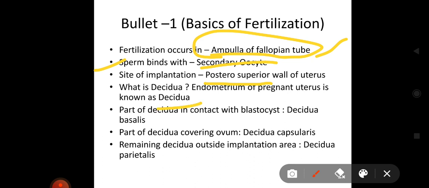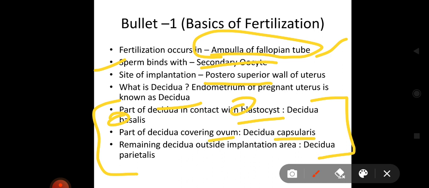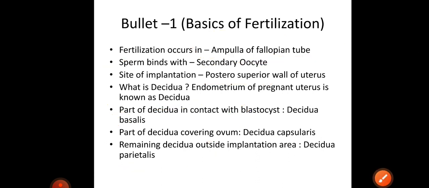Part of decidua. So these three important points for decidua. The parts of decidua in contact with blastocyst, it's known as decidua basalis. You can remember B for B. Part of decidua covering ovum is decidua capsularis, that is a capsule, the covering of ovum, and the remaining decidua outside implantation area is decidua parietalis. So these are the important points for decidua.